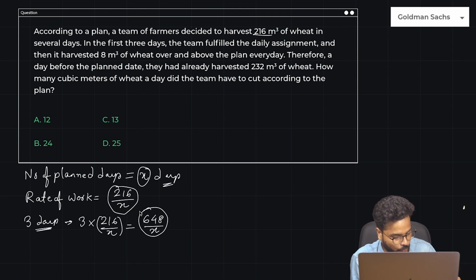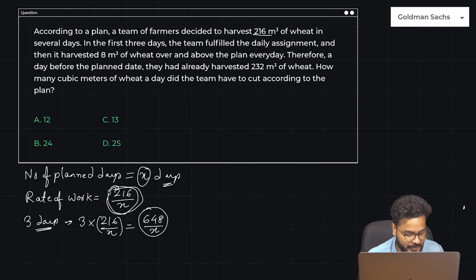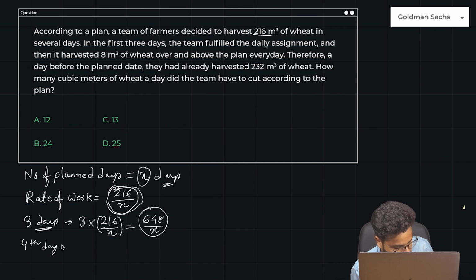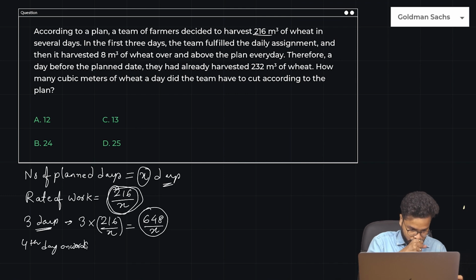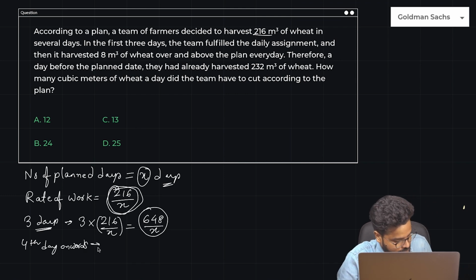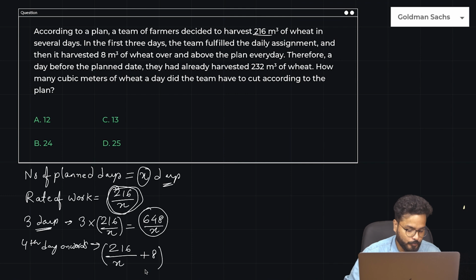But what happened was, from the 4th day onwards, they harvested 8 meter cube extra over and above the plan every day. So the plan every day was this much, and they harvested 8 meter cube extra. So how much were they working? From the 4th day onwards, they started harvesting this plus 8 more.